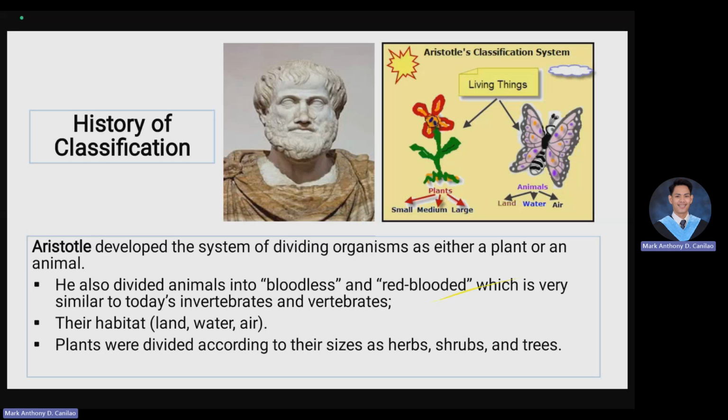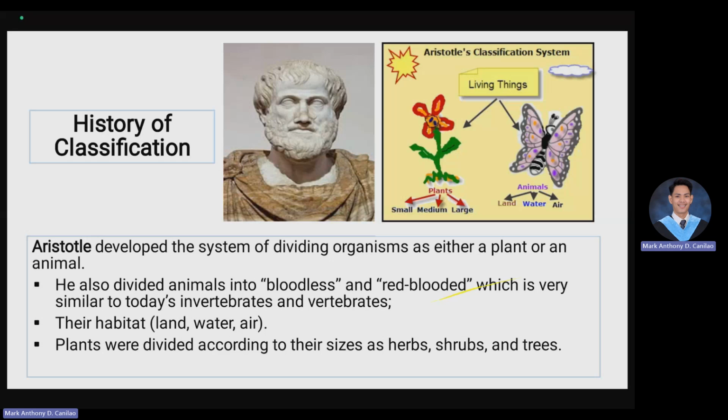When we do scientific naming, we often use the language of Latin. But the first question is, why do we use Latin in naming a specific organism or species? Very simple. In our language class, we are taught that language is dynamic. It is ever changing, meaning in every era there can be a variety of meanings, or each language can be transformed from one to another.